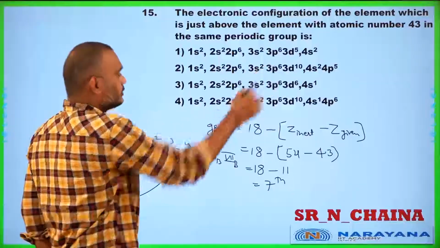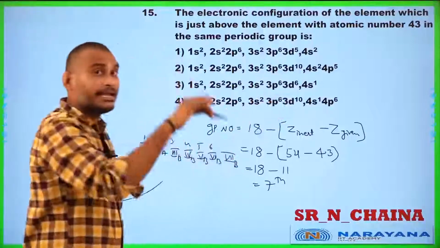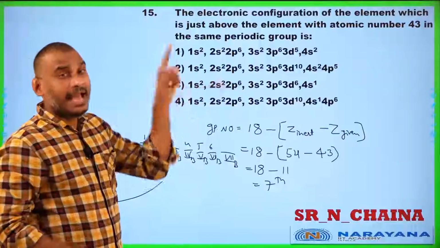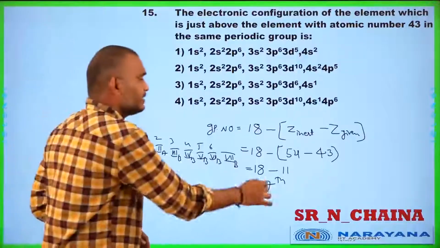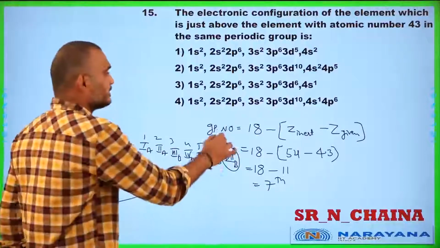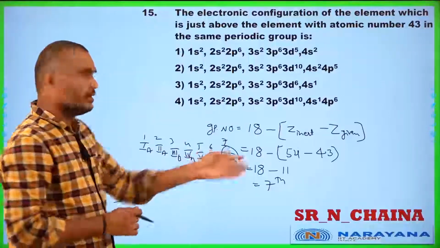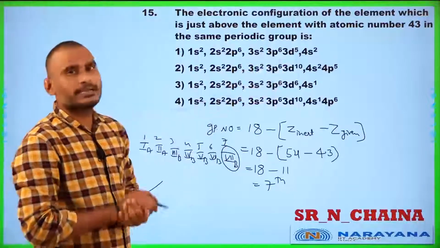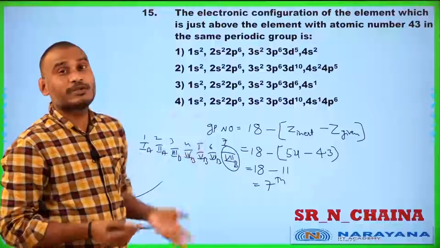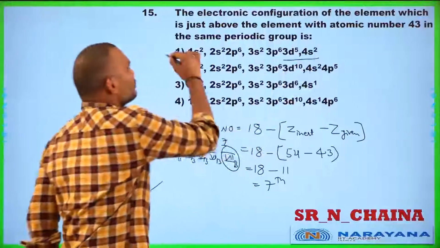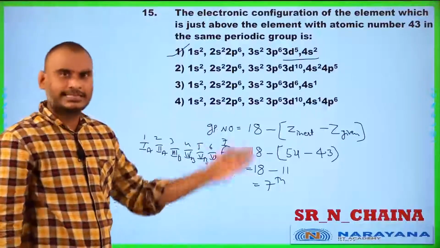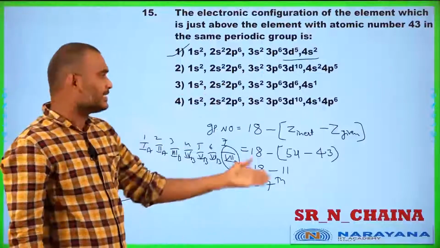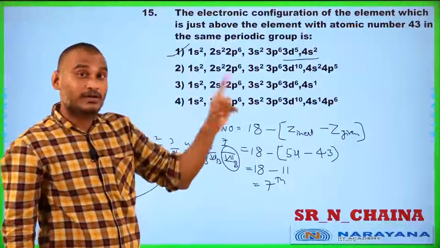You see student, the seventh B group element is nothing but (n-1)d5 ns2 as the configuration, because that is a seventh B group element. Seventh group is nothing but seventh B group element. Yes or no? 1, 2, 3, 4, 5, 6, 7. That is why the seventh B group element is 43, and above it must be 3d5 4s2. Yes, student. That is technetium. Above technetium is manganese, 3d5 and 4s2.